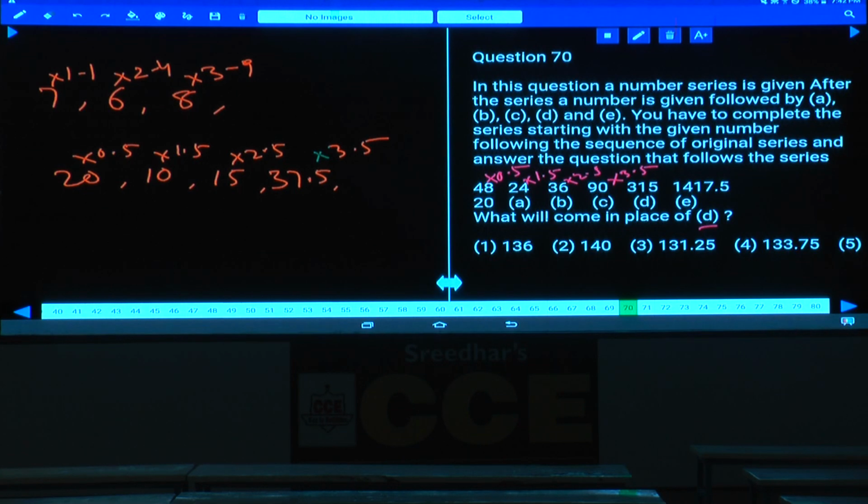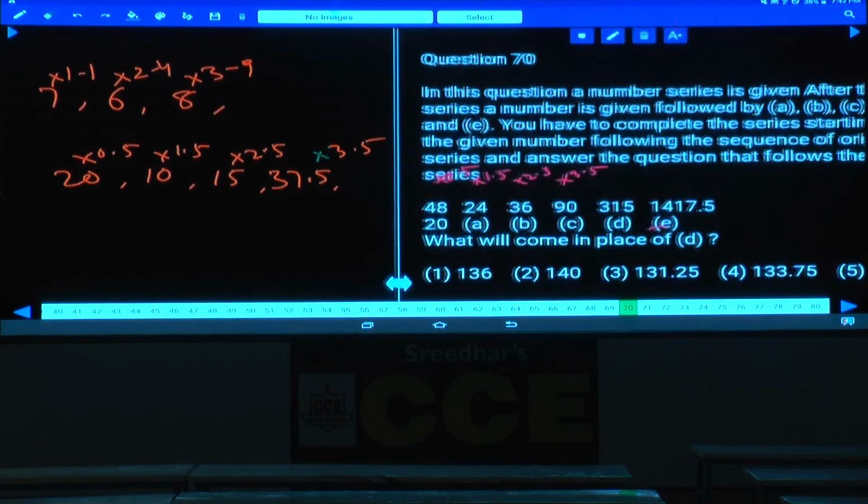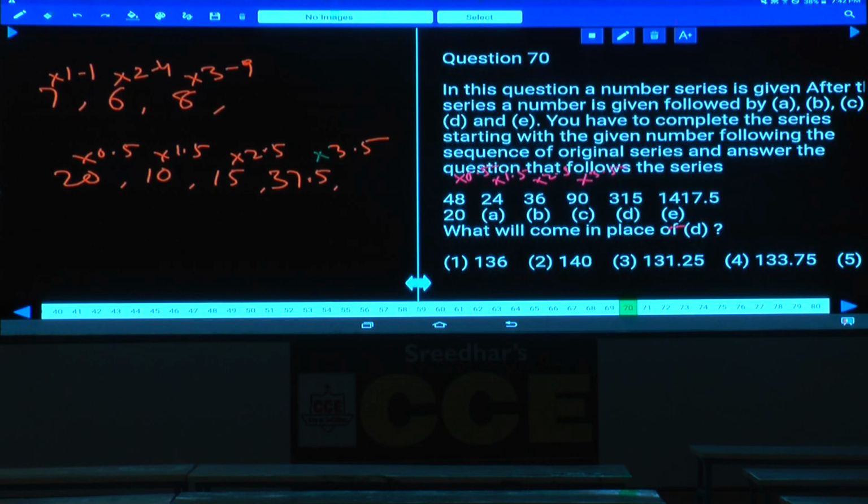It is nearer to 112.5, which is given in which choice here? 131.25. Why is it 131 here? 37 ×3 is 90 plus 21, that is 111, and 37.5 ×0.5 will be around 15. Hence it will be around 131.25, choice 3.